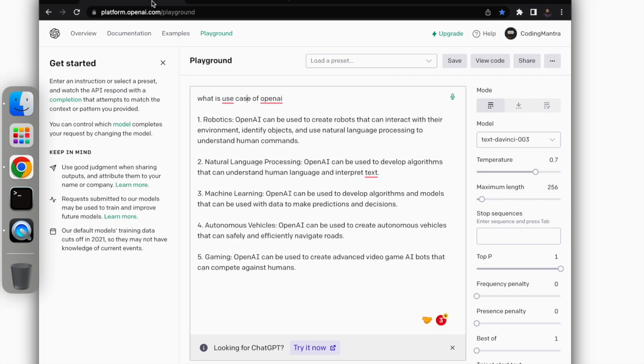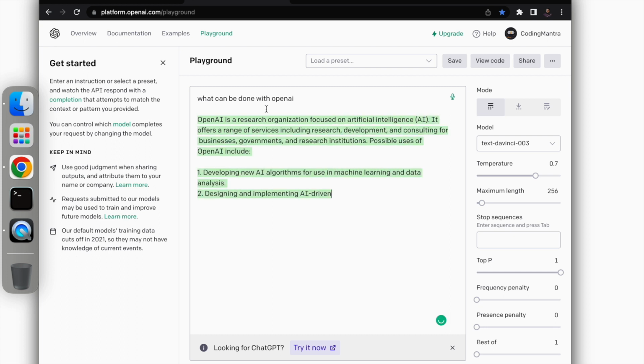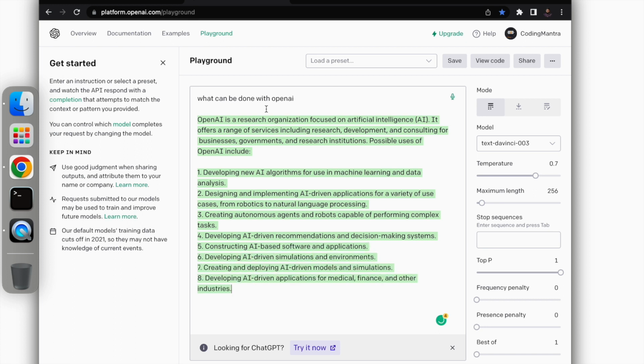You can also ask what the use case of OpenAI is. So let's see how the playground works. Here in the playground you can write anything you want to ask. Let's start with what can be done with OpenAI. Let's see how it responds to us. Based on your query, it will give you a result.